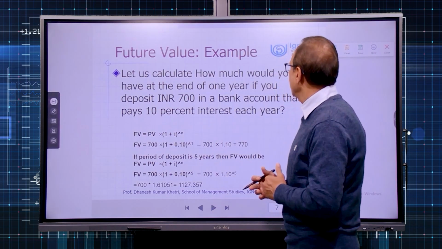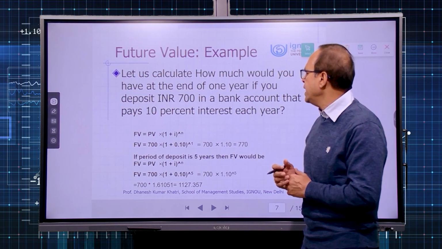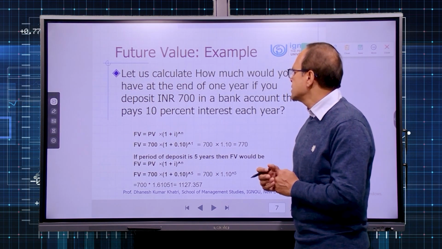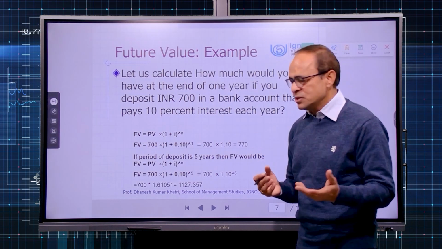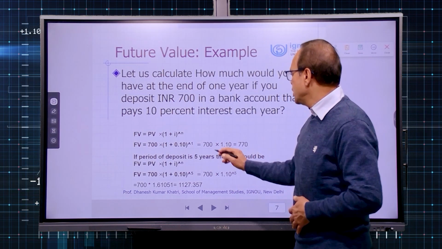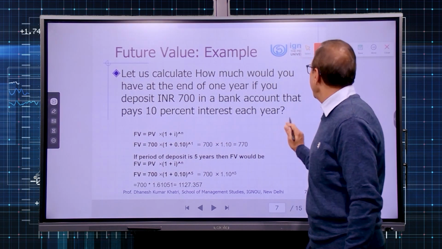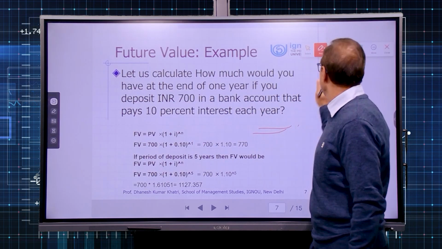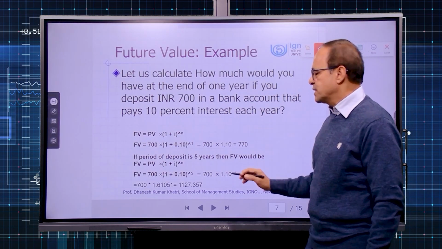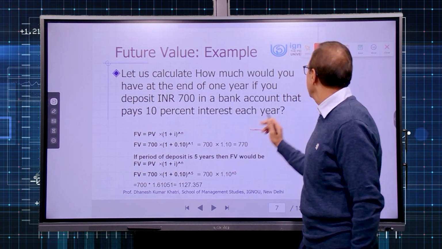Let us focus on one more example. Let us calculate how much you would have at the end of 1 year if you deposit 700 in a bank account that pays 10% interest each year. Simple concept: if you deposit for 1 year, it will become 770. And if the period of deposit is 5 years, then the future value will be how much?